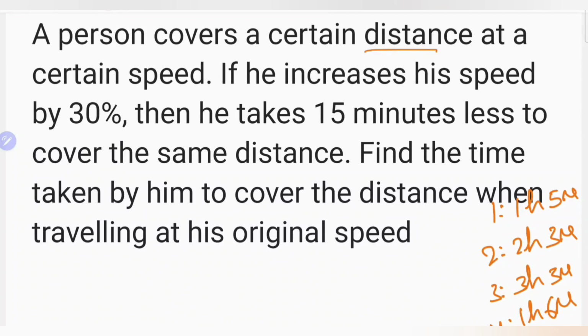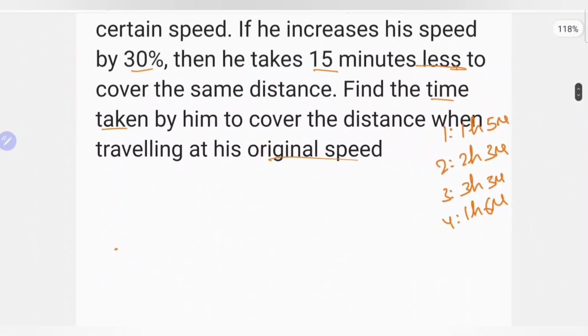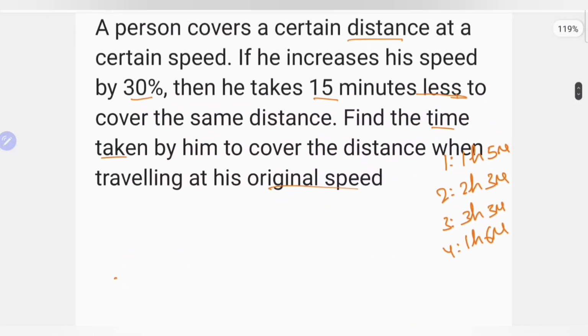A person covers a certain distance at a certain speed. If his speed is increased by 30%, then he takes 15 minutes less for the same distance. Remember, less. Find the original time taken. Let's solve this problem. Here, originally, distance equal to speed into time. Clear?